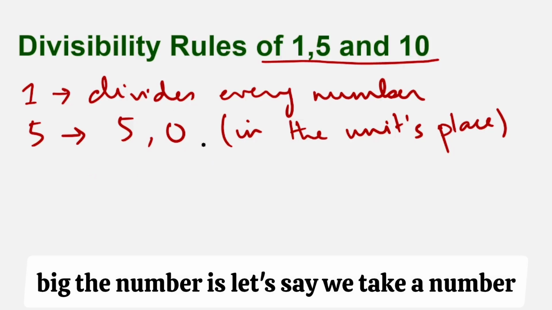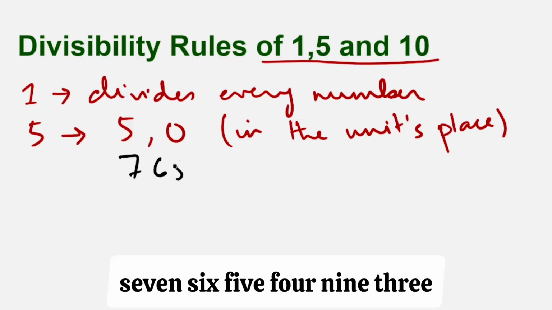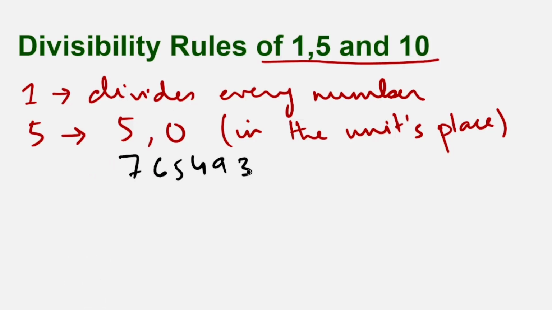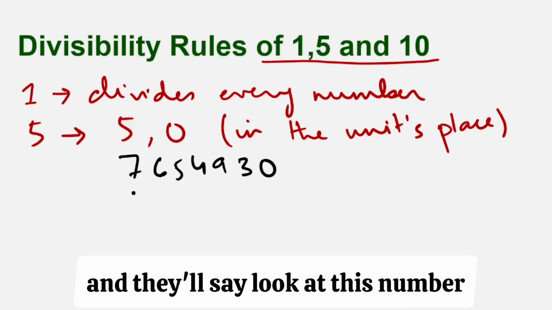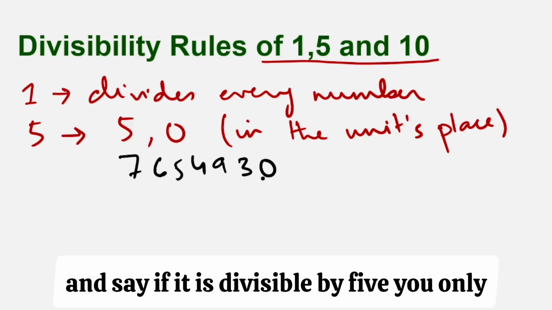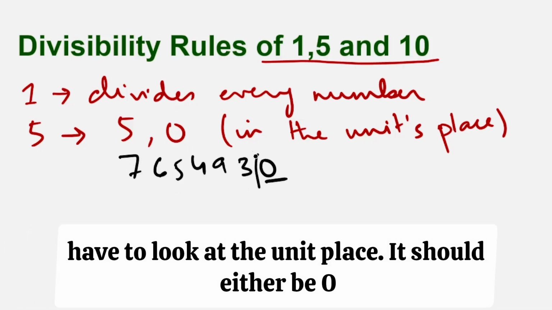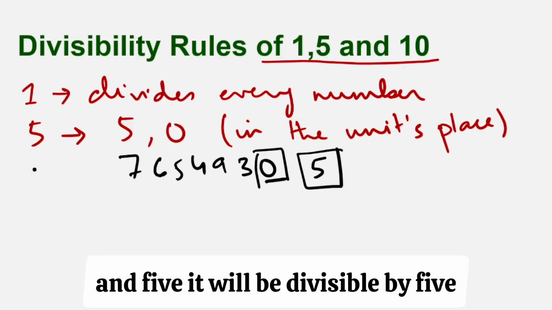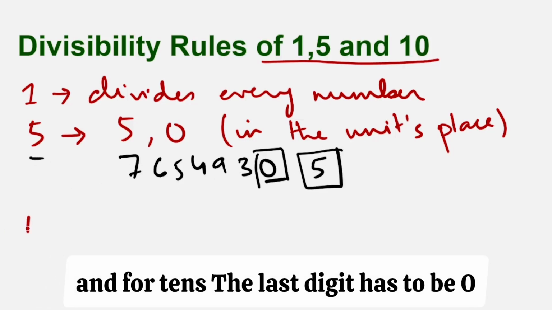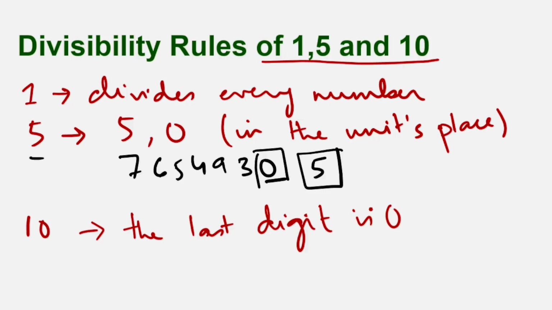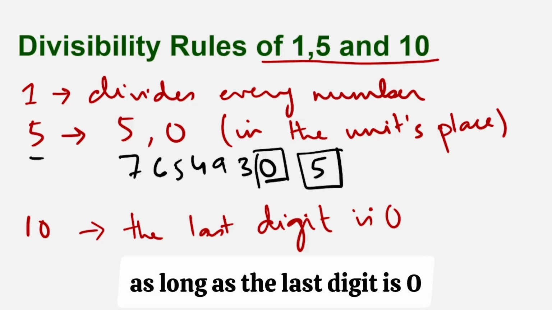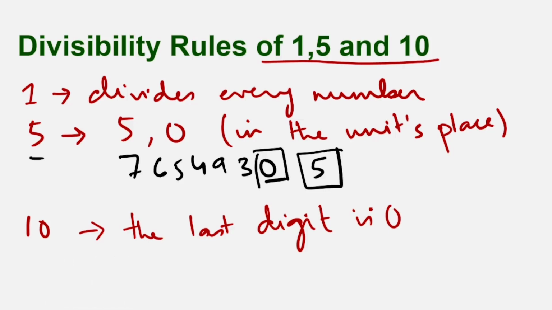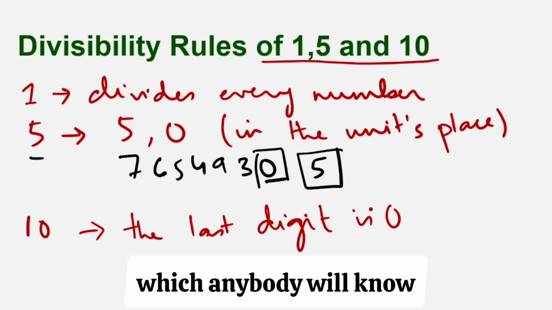So however big the number is, let's say we take a number 765493, and there's a 0 out here. And they'll say, look at this number and say if it is divisible by 5. You only have to look at the units place. It should either be 0 or it should be 5. As long as it is 0 and 5, it will be divisible by 5. And for tens, the last digit has to be 0. Again, however big the number is, as long as the last digit is 0, it will be divisible by 10. I think this is very, very basic, which everybody will know.